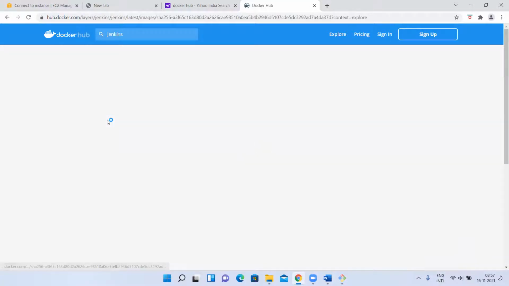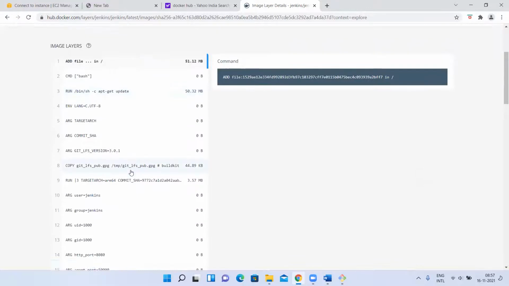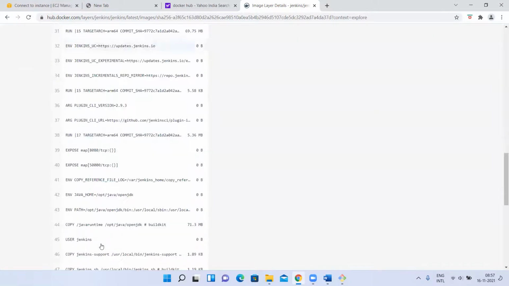So let me go to this image. How they created this image is first they'll write a Dockerfile. They'll create one file. The name of the file is Dockerfile, D capital and everything else small case. Inside that file, they'll write all the instructions.